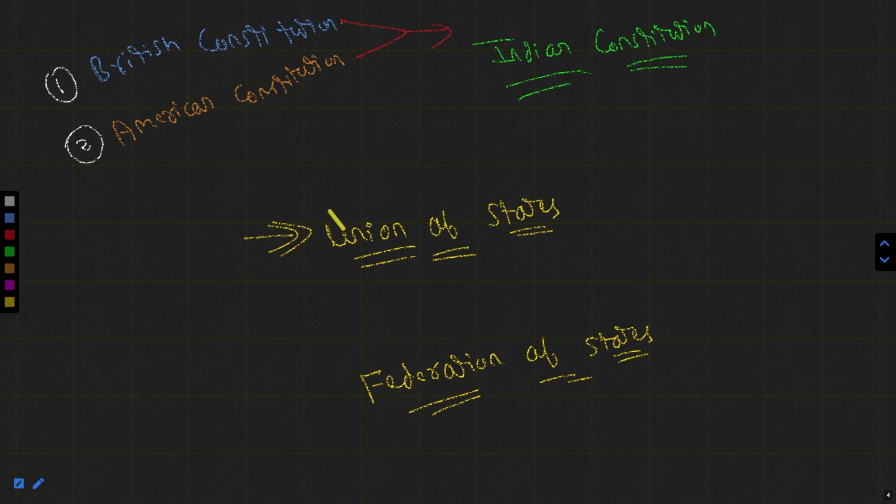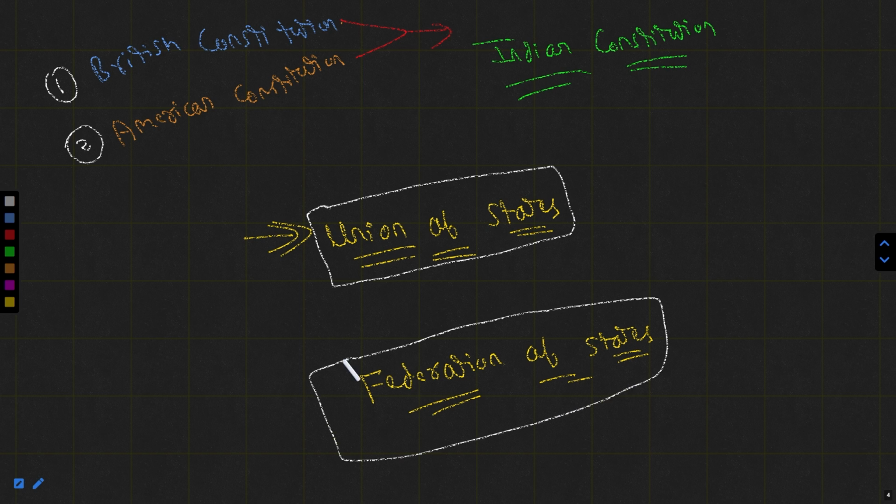So what is the difference between these two? What do we mean when we talk about the union of states, and what do we mean when we talk about the federation of states? To understand this, first we have to understand the US. Then only we will be able to get the exact difference between the union and the federation.